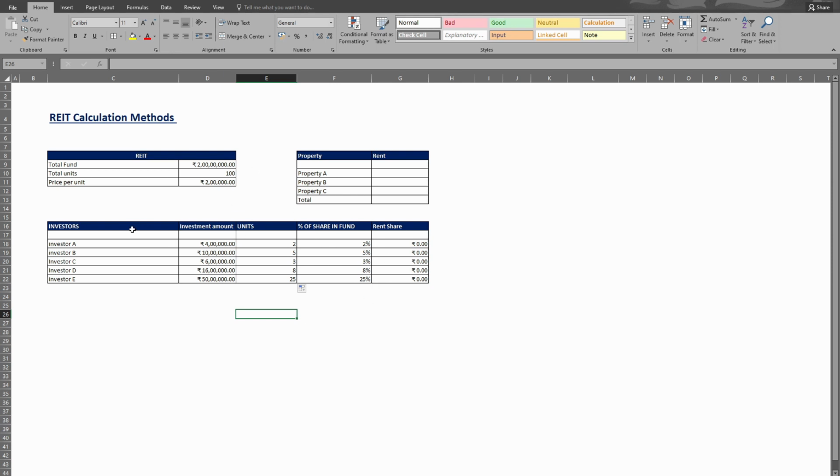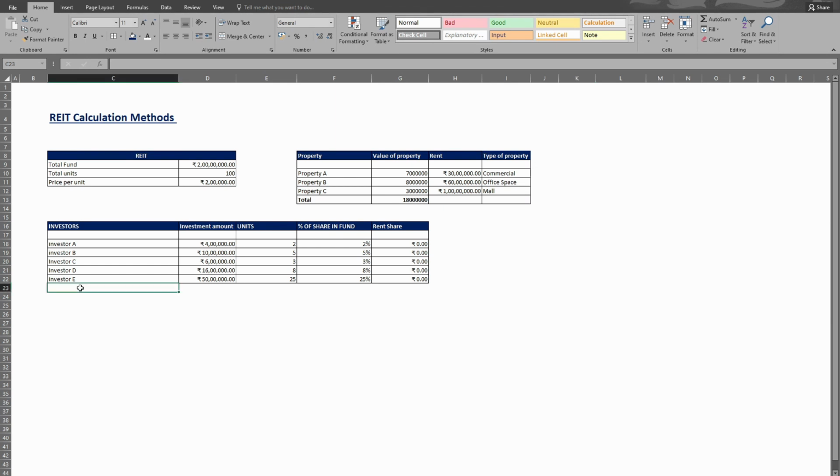So suppose these are the investors and they invest in this fund. These are the total funds the real estate investment trust has received from the 5 different investors: 86 lakh rupees. It has to raise 2 crores, so what is left? The company invests the remaining fund by itself, or it can manage to invest through different sources as well. Whoever invests will take units from this. Suppose these 2 crores have 100 units. The units that are left can be sold further.